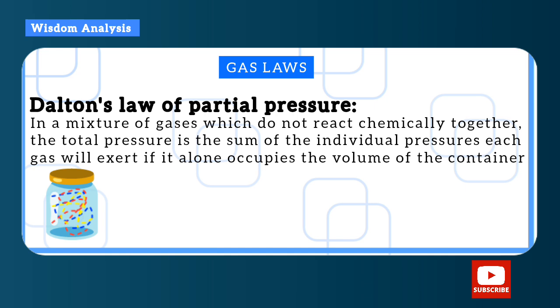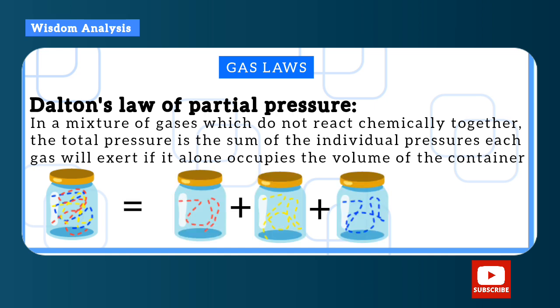Okay, so Dalton's law of partial pressure. In a mixture of gases which do not react chemically together, the total pressure is the sum of the individual pressures each gas will exert if it alone occupies the volume of the container. That is, the total pressure is equal to the individual pressures that each gas will have if that was the only gas in the whole volume of the container. So volume A in the container alone, volume B in the container alone, and volume C in the container alone, their individual pressures is what will give you the total pressure of this gas. Hope you get the point.